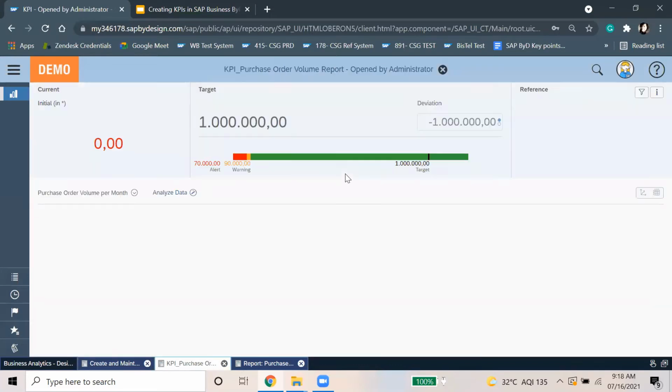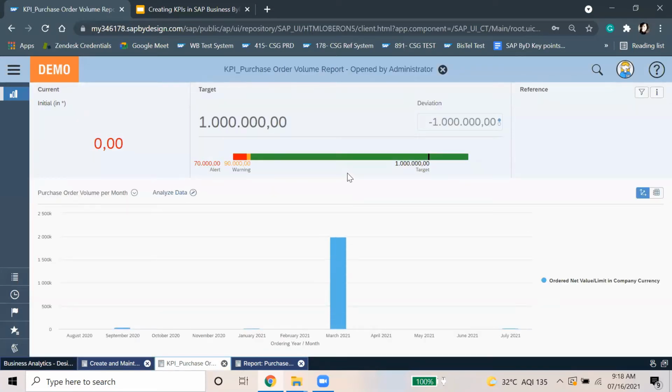We can preview from here. So this is how it will look. There is only one month, which is March. This is showing the warning here for the 90, and this is the target. Alert is for 70.